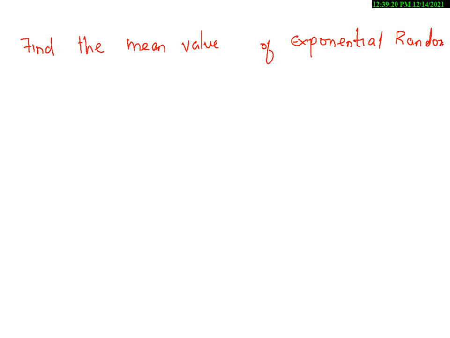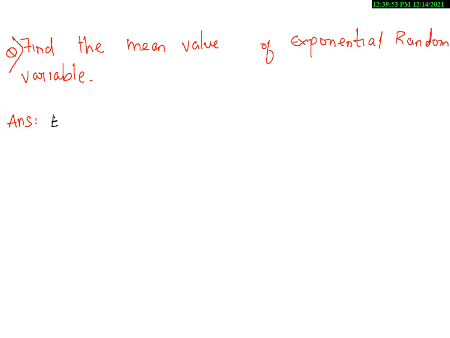Coming to the next problem, find the mean value. Find the mean value of an exponential random variable. Now this is the question. Find the mean value. See, in order to find the mean value, first we have to write the exponential random variable formula.